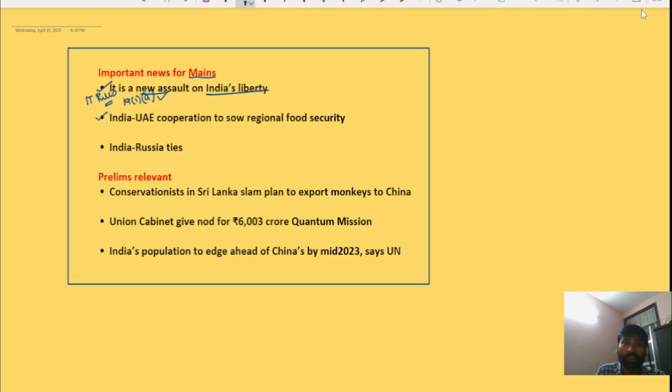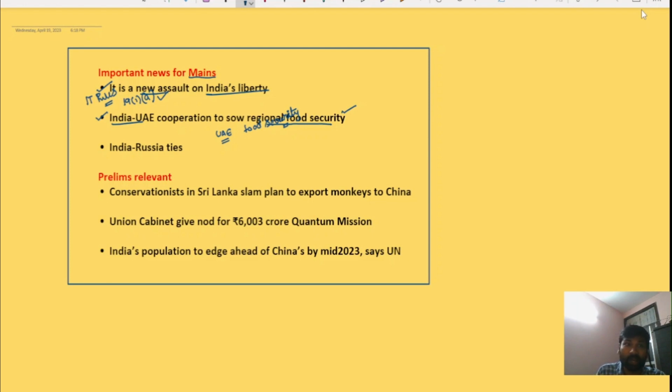The next news article is "India-UAE cooperation to shore up regional food security", right? India is traditionally known for agriculture and food export. Therefore, UAE has been trying to build cooperation with India in the area of food security. In this context we will also discuss what the capabilities of India are in terms of food export potential, and how UAE is looking towards India for the possible food security of that country.